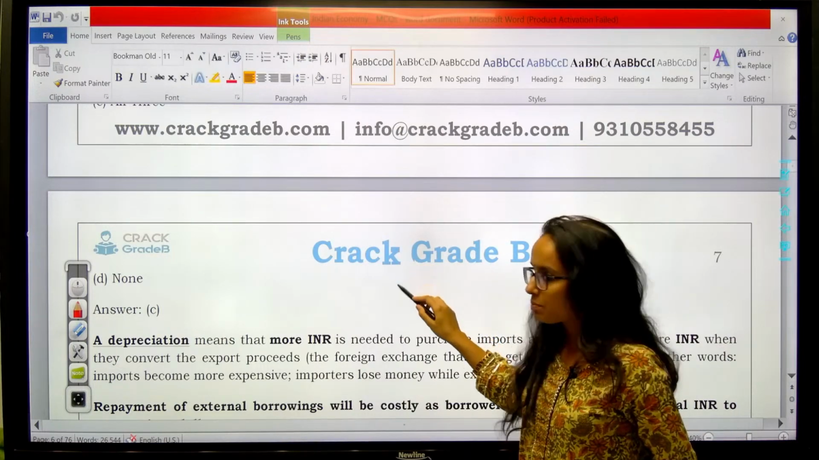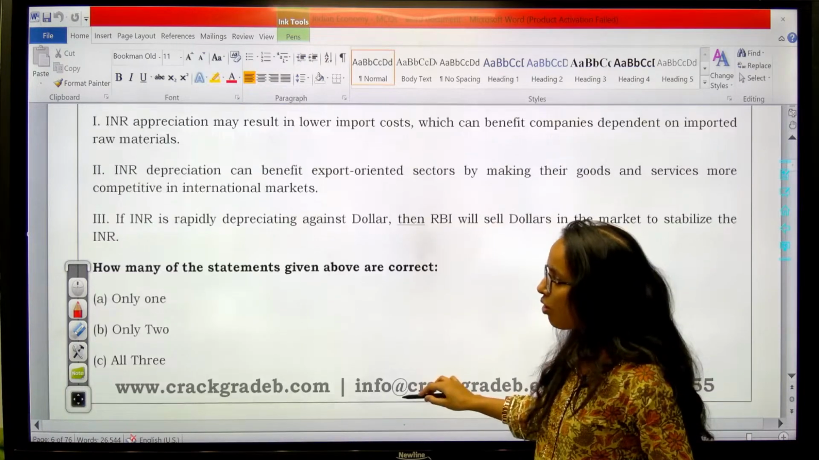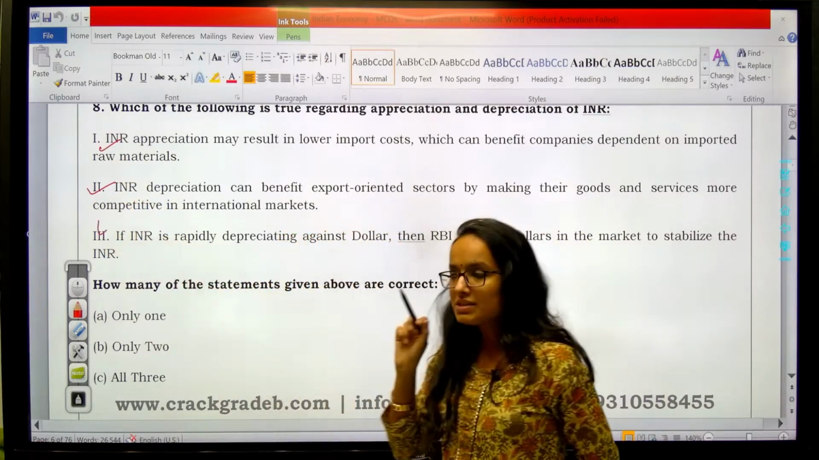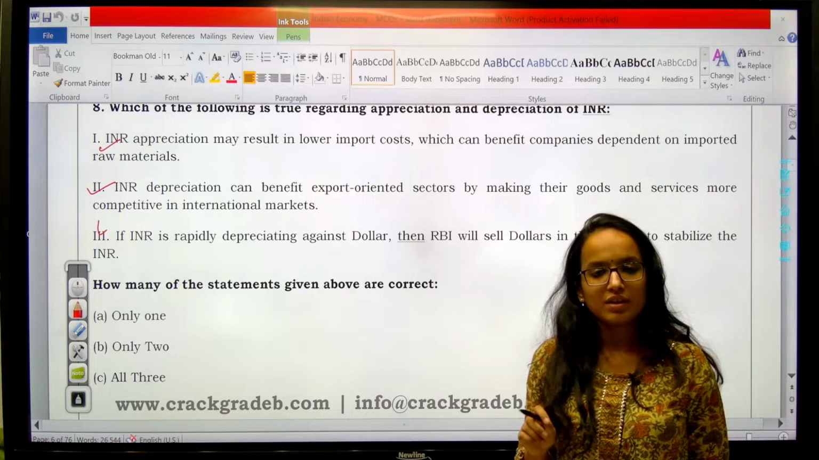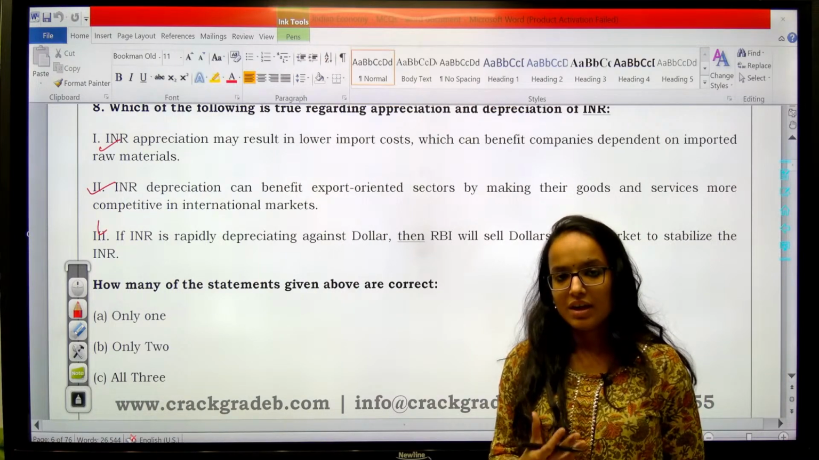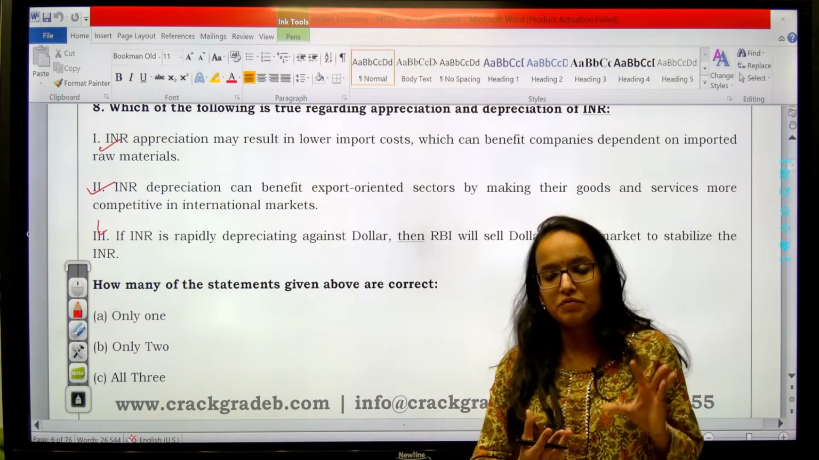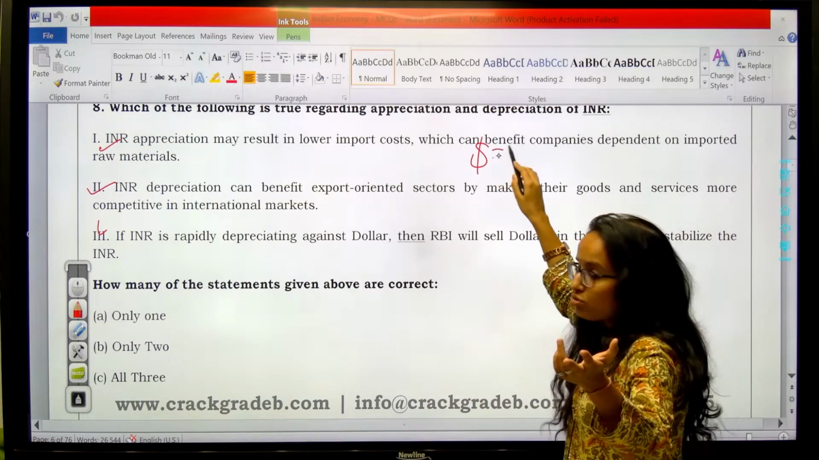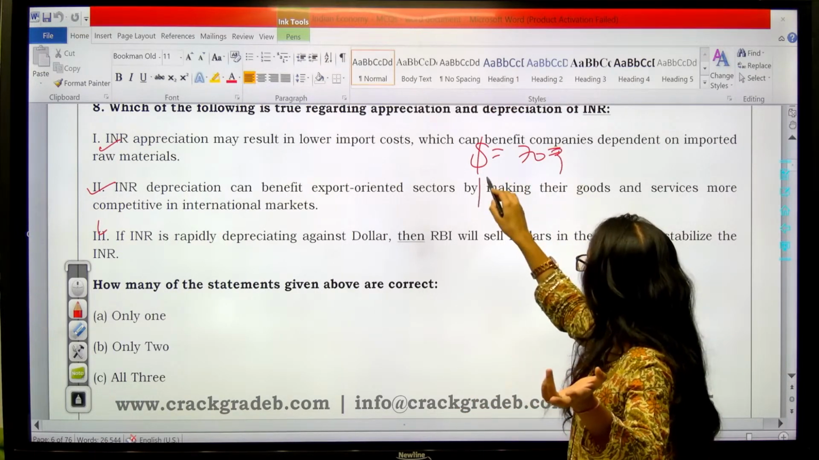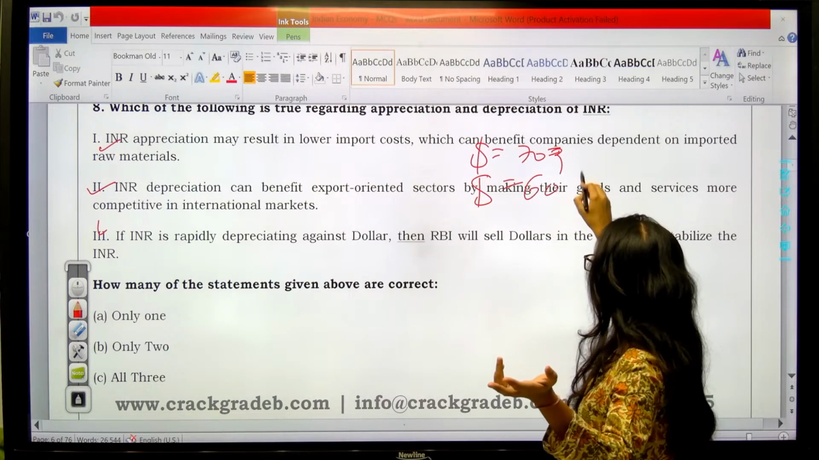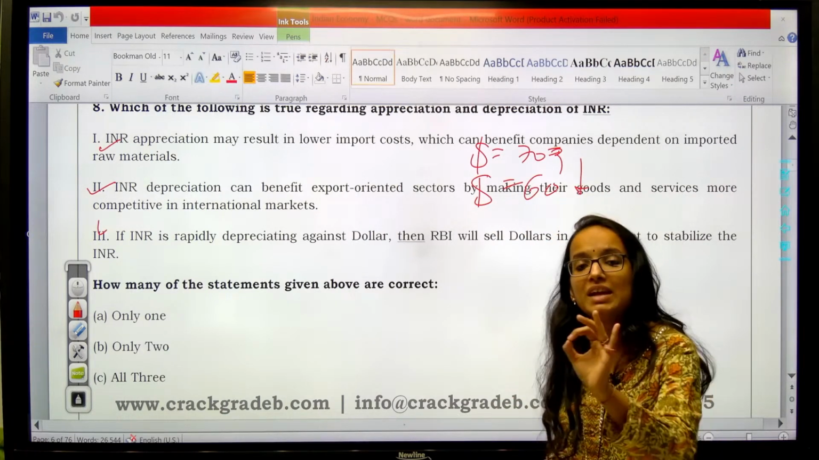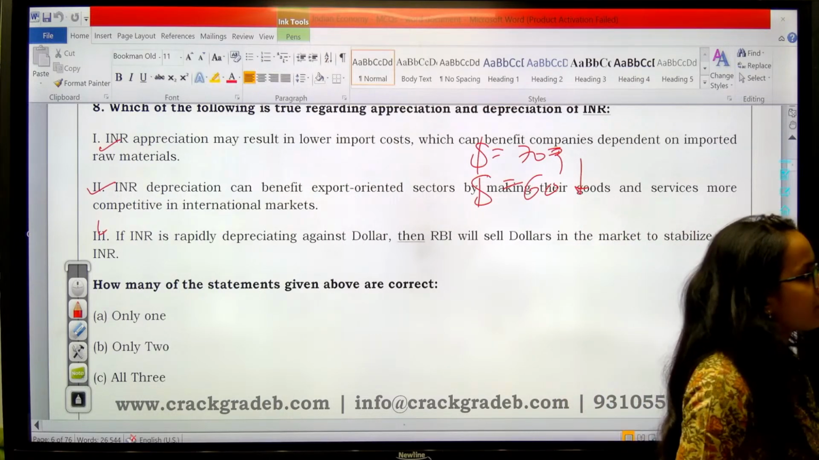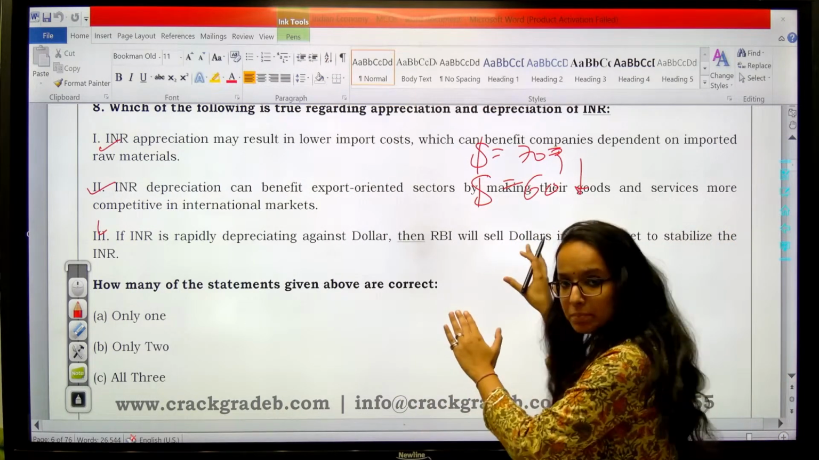Okay. Let me explain you. Let me give you the explanation. All these three statements are correct. First, second, third. First is saying INR appreciation. INR is our domestic currency. Okay. Currency appreciation. If your currency is appreciating, first of all, what does that mean? Say if $1 earlier used to be 70 rupees. Now if $1 is only 60 rupees, that is currency appreciation. You have to give less of your domestic currency to purchase 1 unit of foreign currency. Right? So it is appreciation.